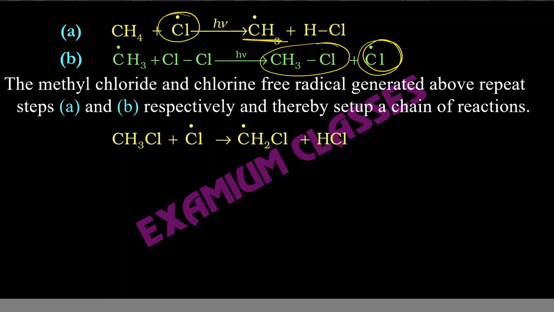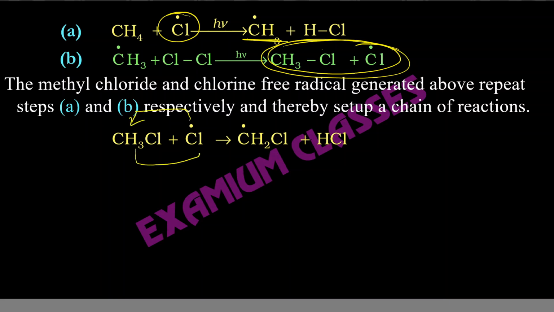In such cases where the products will react, remember the products will react, the pattern will be that the free radical will get transferred to the other one, and hydrogen will get attached to this one. Free radical will get transferred to the other one and hydrogen will get replaced.